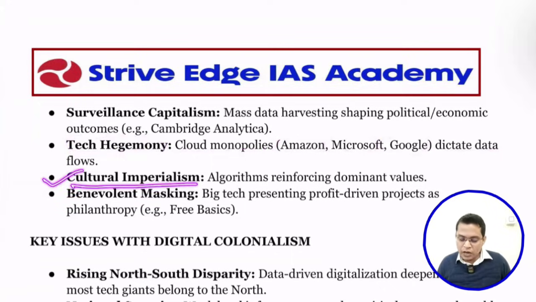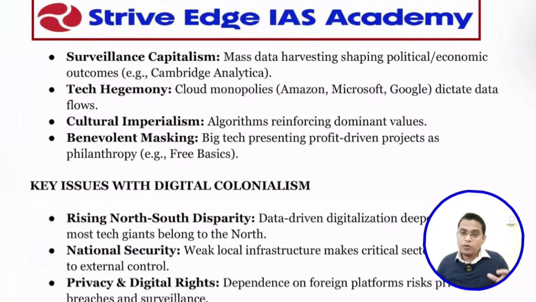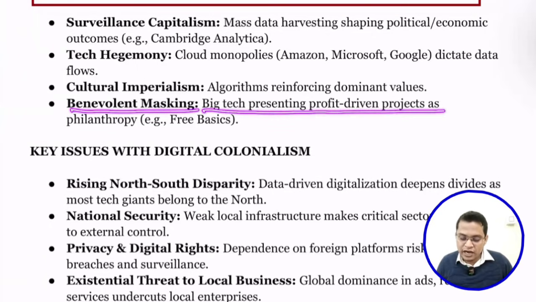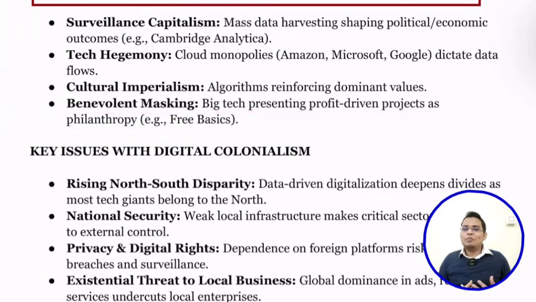Next is cultural imperialism. Algorithms reinforce dominant values, so they might impose Western values. That is what leads to the destruction of our Indian values. So we need to preserve our culture and prevent this data and digital colonialism. Next is benevolence masking: big tech representing profit-driven projects as philanthropy. I think you already know all this about corporates. They pretend they are doing philanthropy, but they are collecting a lot of data, and later they monetize this data through ad revenue and misuse it also.